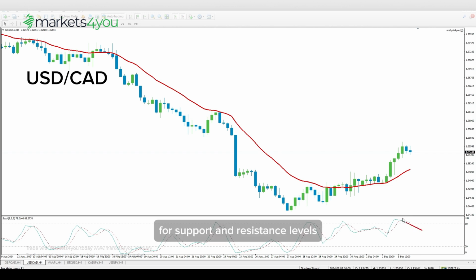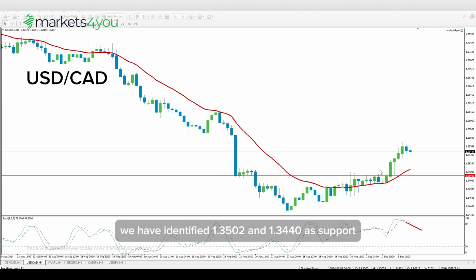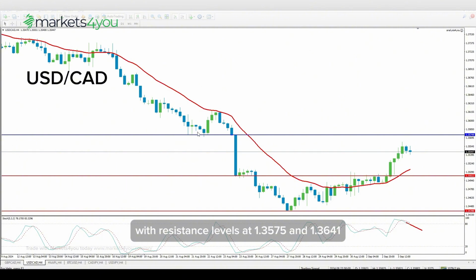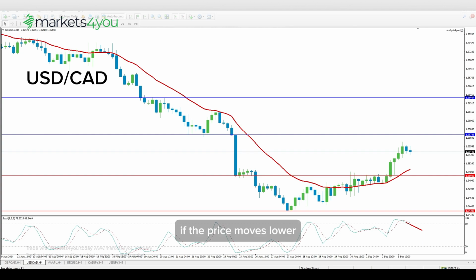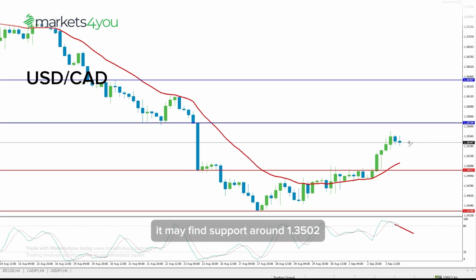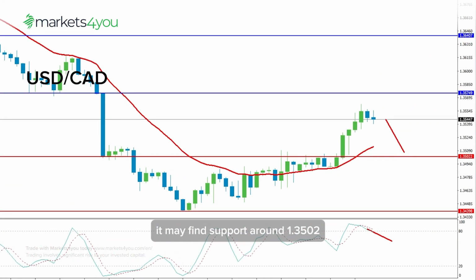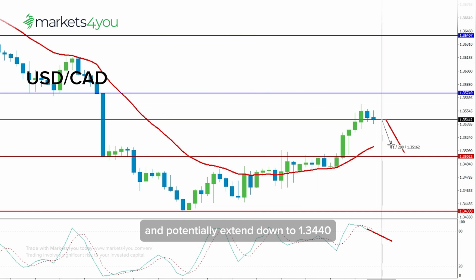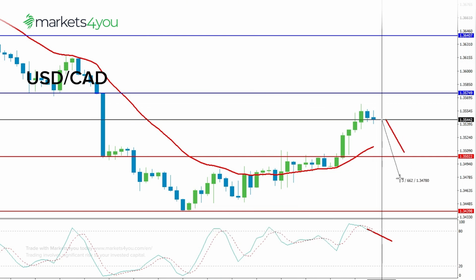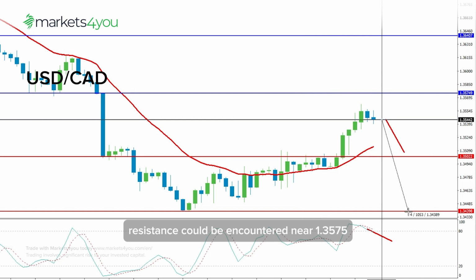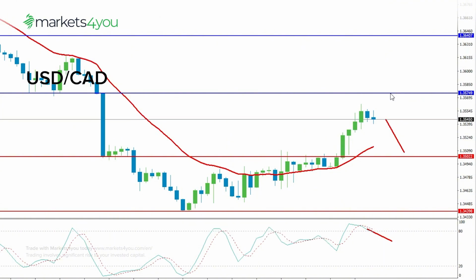For support and resistance levels, we have identified 1.3502 and 1.3440 as support, with resistance levels at 1.3575 and 1.3641. If the price moves lower, it may find support around 1.3502 and potentially extend down to 1.3440. On the upside, resistance could be encountered near 1.3575 or potentially extend towards 1.3641.